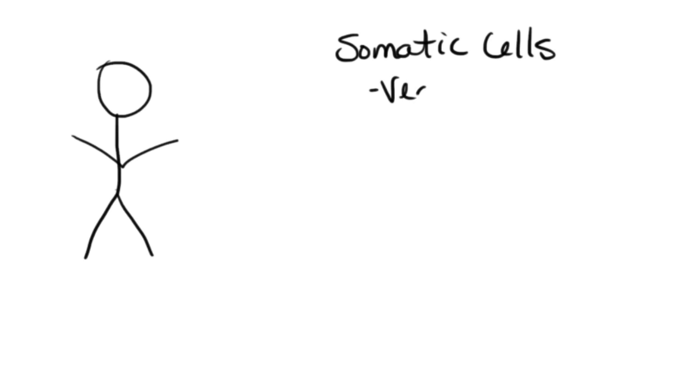When we talk about multicellular organisms like humans and also plants, there's really two different types of cells that we find there. We have somatic cells, and somatic cells are often referred to as vegetative cells. And the easiest way to really describe these is to talk about the other cell type, because the other cell type is going to be reproductive cells.